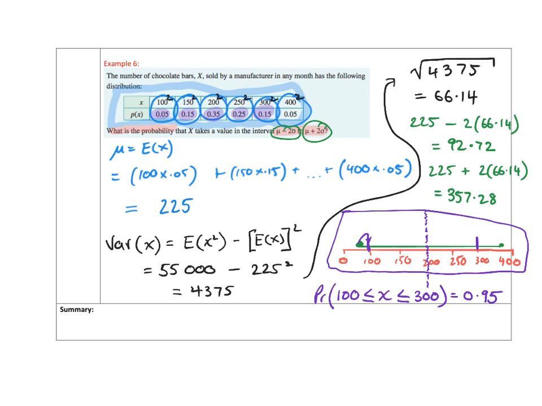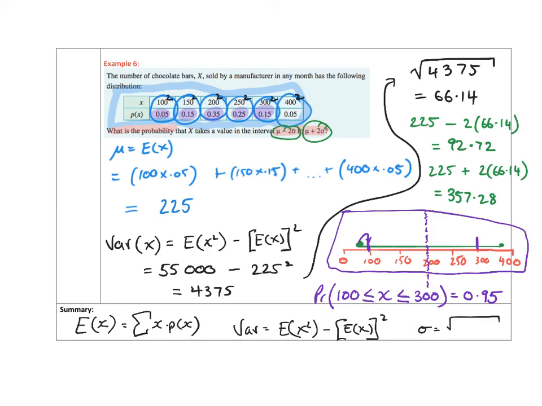Now in summary, we know that we've been able to find our E of x as just being the sum of x times P of x. We know that our variance was equal to E of x squared minus the square of E of x. And we know that our standard deviation is the square root of this calculated variance.